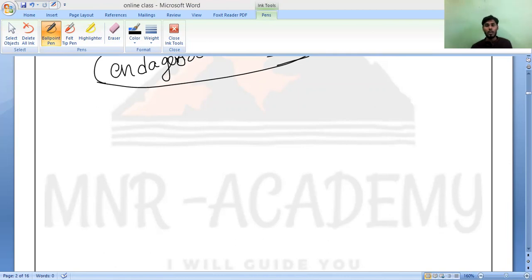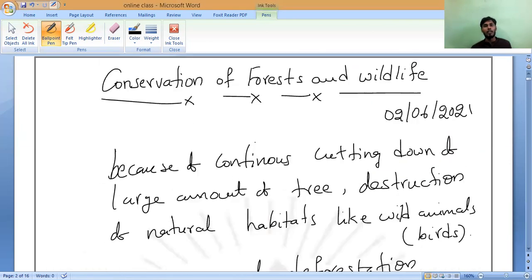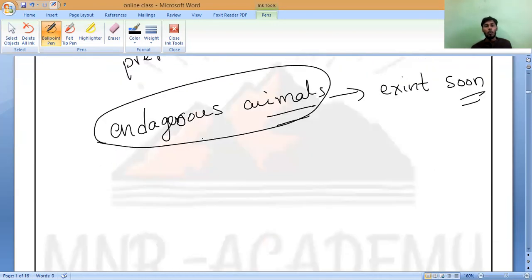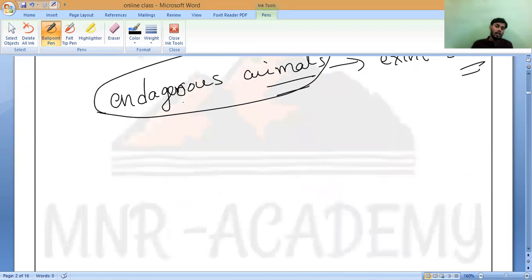Yes. So now you should write the question. All of you keep the heading: conservation of forest and wildlife. Immediately below, you write: Why should we conserve? All of you, write this question yourself.